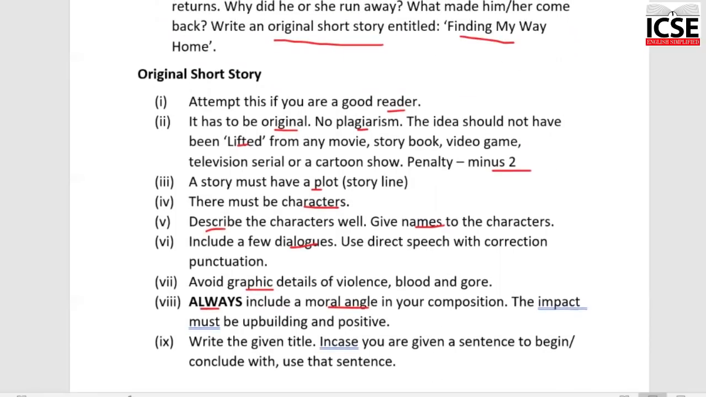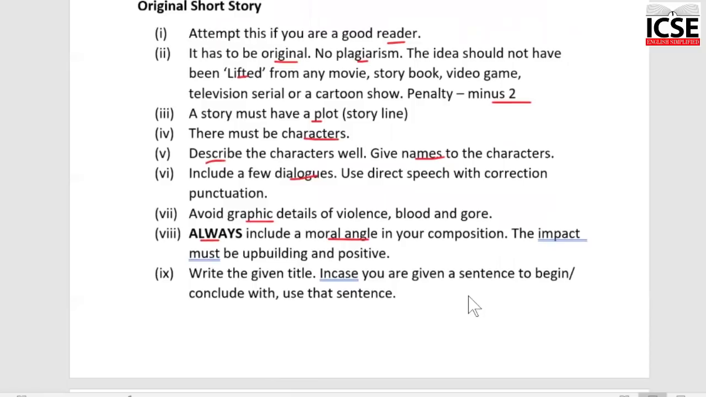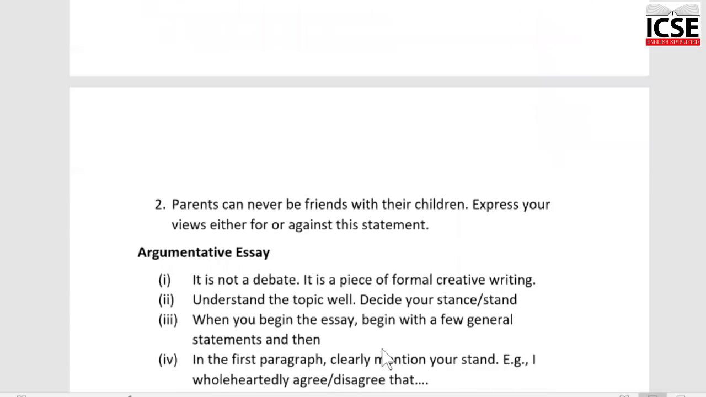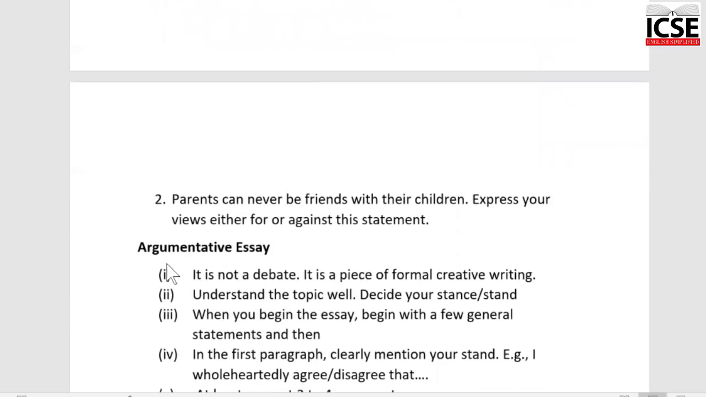In this case, they have said, write the story with this title. So mention this title at the top. However, if the essay says, begin the composition with a particular sentence or end with that particular sentence, take care to do that. It should be then the first line or the last line, as the case may be. If you don't do that, again, there's a penalty. Okay. Next is an argumentative essay. Parents can never be friends with their children.